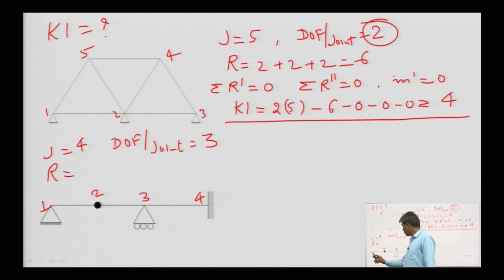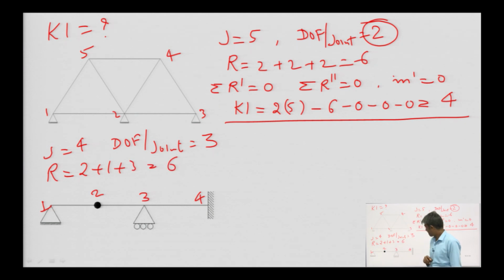And capital R, total restraints. 2 plus 1 plus 3, total is 6. Okay. And sum of R dash, additional degree of freedom due to internal hinge.